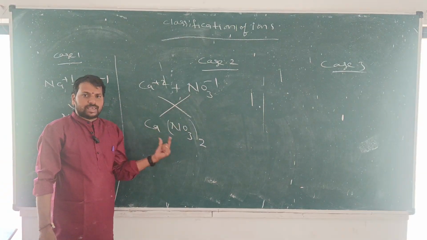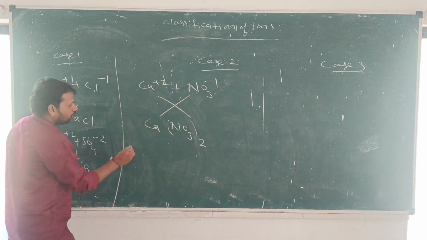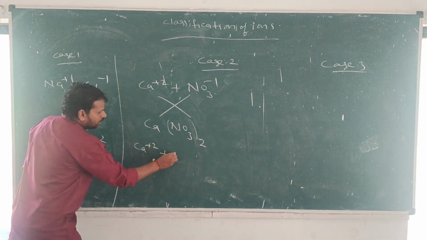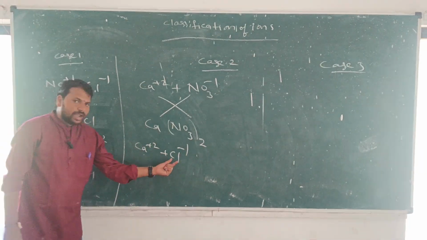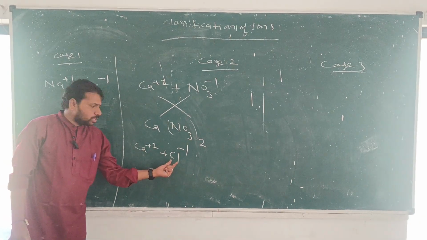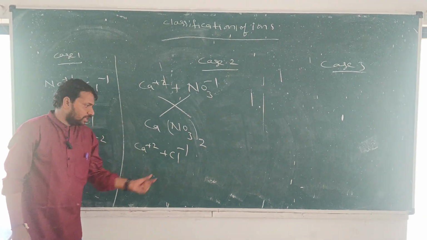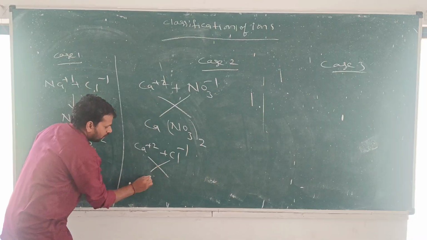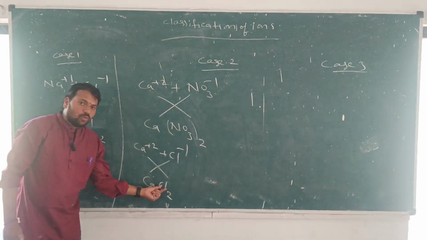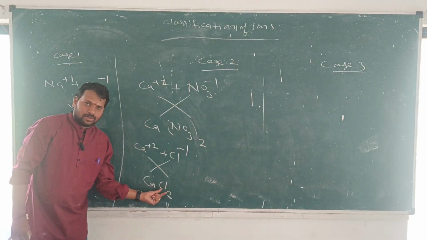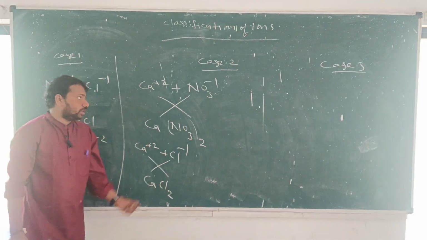Suppose I am writing Ca plus 2 and Cl minus 1. In this case it is only an elemental anion, not a group of atoms forming an anion, so we simply write CaCl2. No need to write the bracket here, because the anion has only one atom. CaCl2 is calcium chloride. So this is case 2.